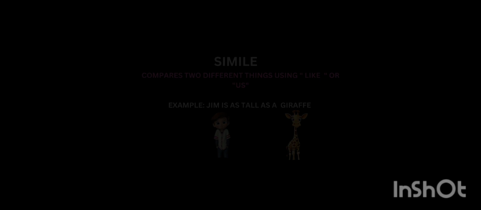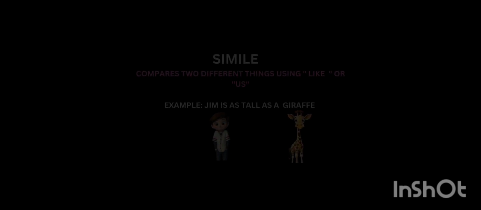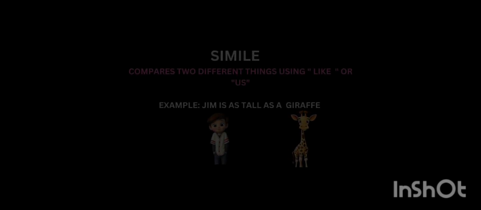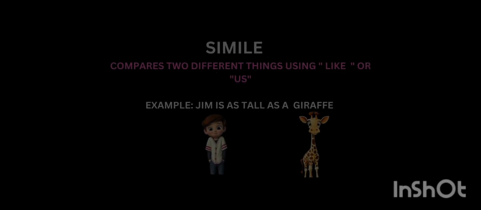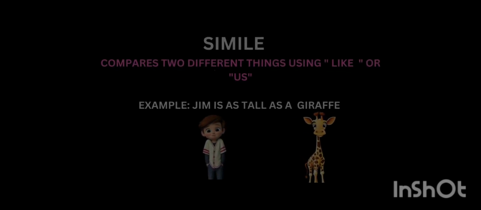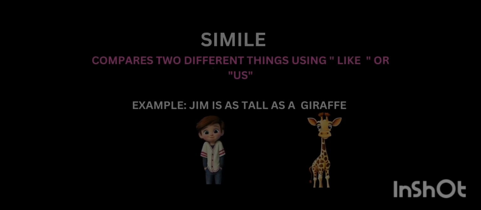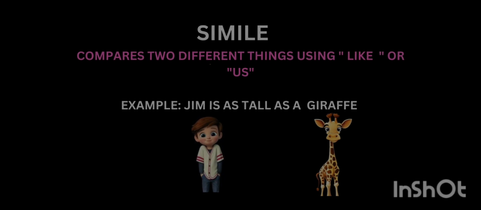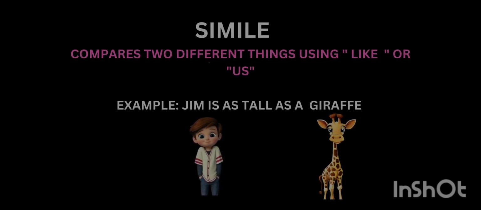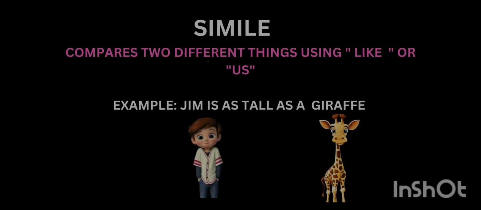First of all, simile. A simile compares two different things. We can say that something is like or as something else. For example, Jim is as tall as a giraffe. Here, the simile compares two different things through their common characteristic, that is the height.